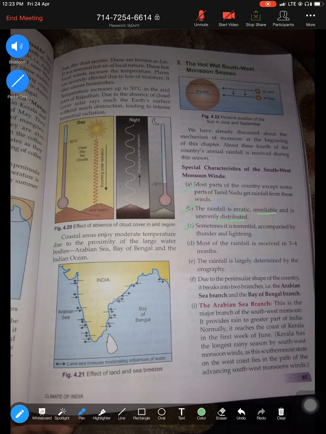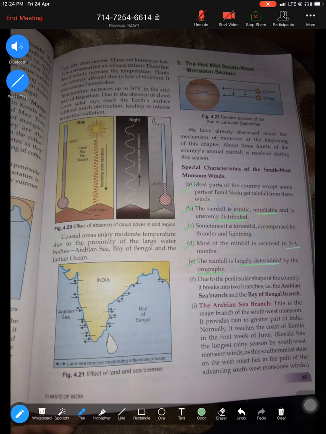Third, rainfall is always accompanied by very torrential, powerful thunder and lightning. That is what characterizes the monsoon. We experience rainfall for about 3 to 4 months, and rainfall is largely influenced and determined by orography, meaning relief features, mountains. If you connect to the previous lesson, you will see that everywhere the relief features or the mountains play a very important role in affecting the monsoon, like the Western Ghats, how it acts as an obstruction. Similarly, the Aravalli Range, Himalayas, and Purvanchal mountains. So you will see that it is highly influenced or controlled by orography, or relief features like mountains.